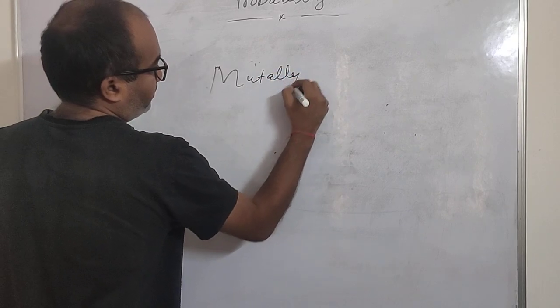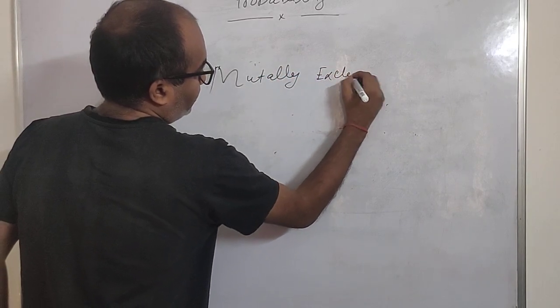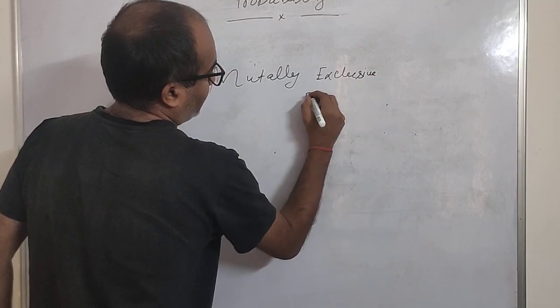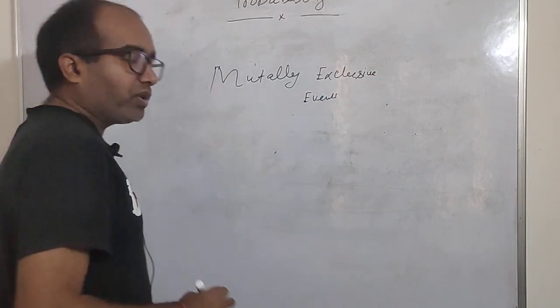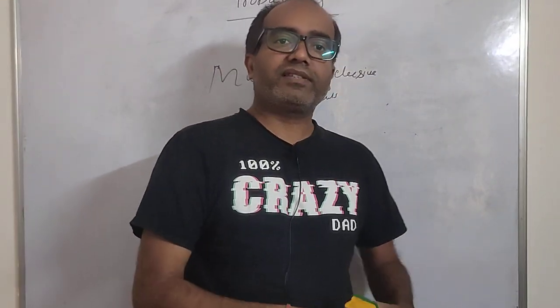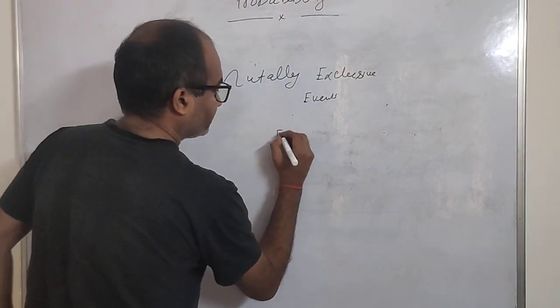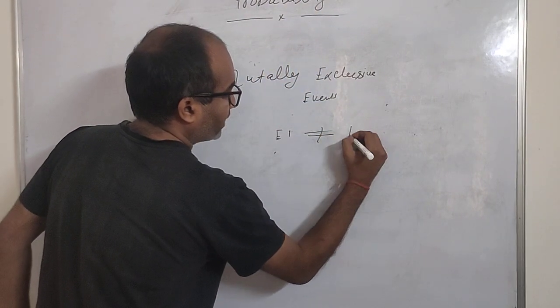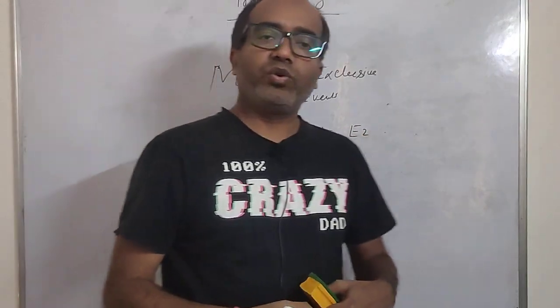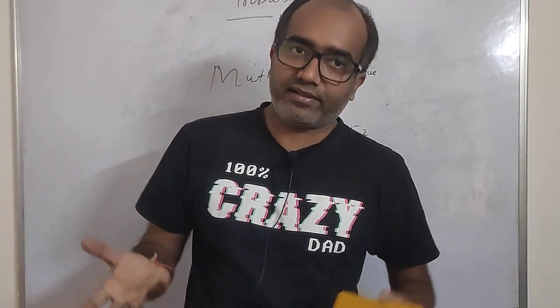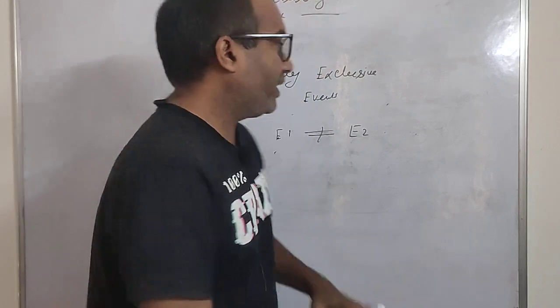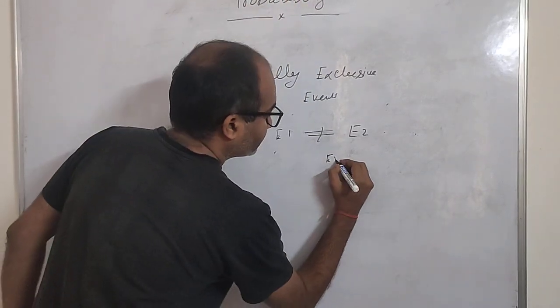Mutually exclusive events means if E1 is happening, then E2 is not happening. There are two events. The first event is that on throwing a die, I should be able to get an even number.